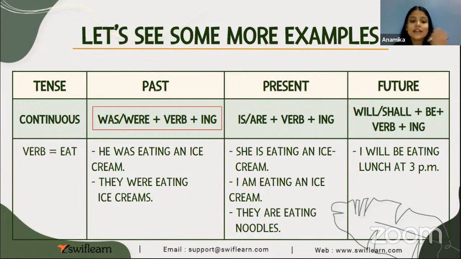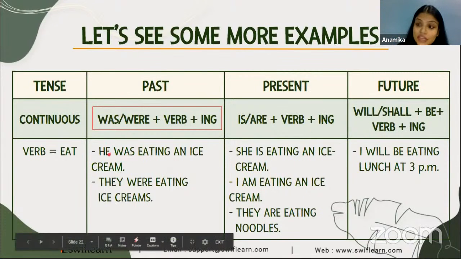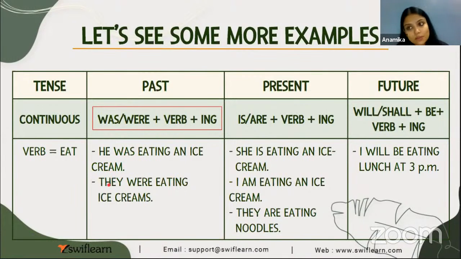Yes. All right. They were eating ice creams. Now what is the difference? He, one person. They, more than one person. Yes. That's why we said they. And when we were talking about one person, that is singular, we used was. And this is a basic rule. I think we all did this. With they, we never use was. They was eating ice cream. It will be absolutely wrong. So what we use with they, we will always use were. So they were eating ice creams.